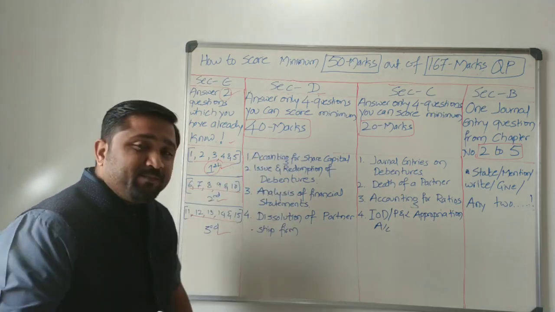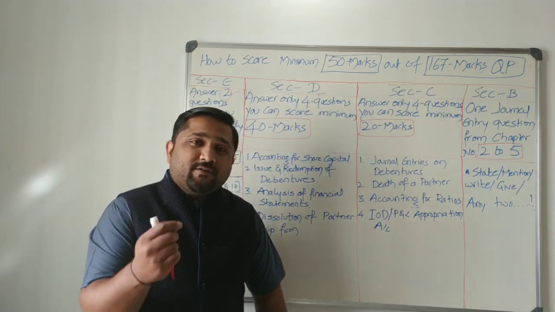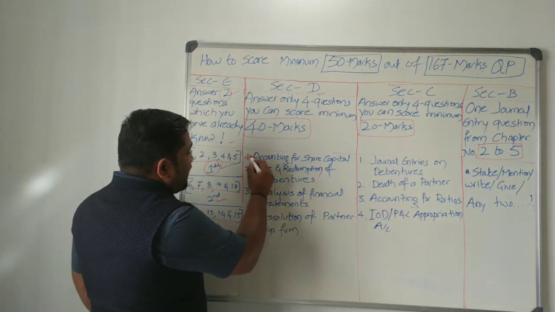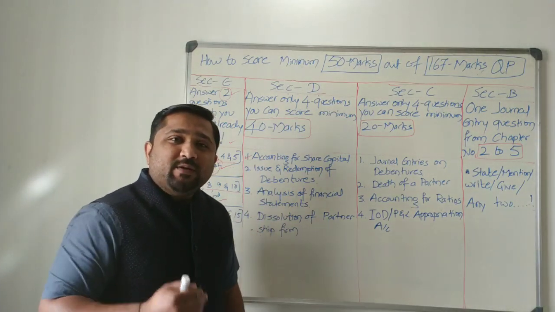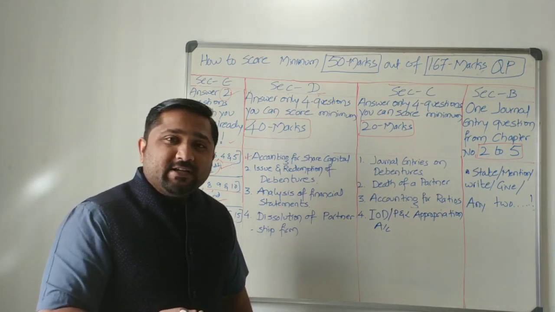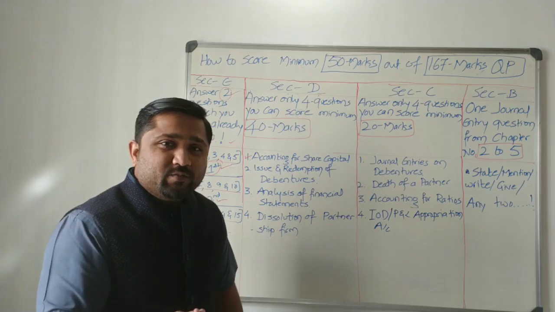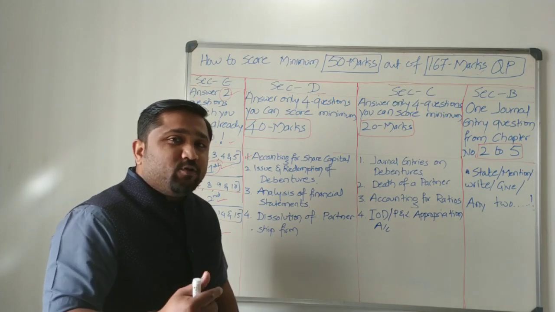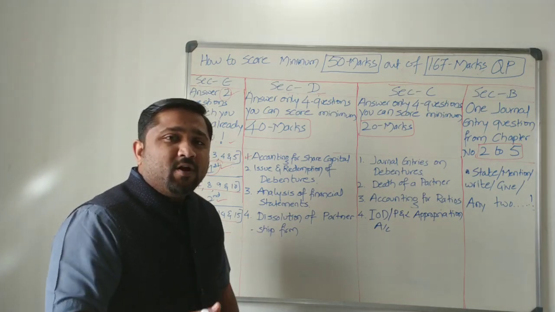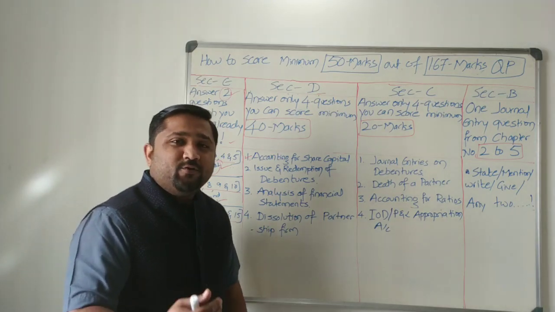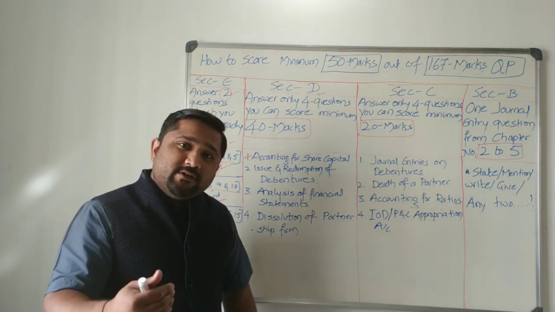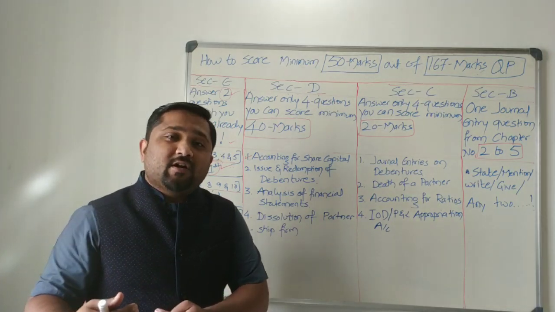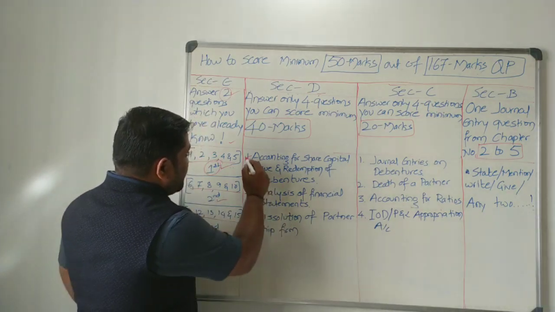I'll tell you how. See, you will be asked 7 questions, right? So out of 7 you have to answer only 4 questions. Now see the selection of questions here. Select accounting for share capital, where questions will be asked on issue of shares, forfeiture and reissue. Remember, questions will be asked on issue of shares. That issue may be at par, at a premium or at a discount. Most of the time they will ask you premium questions, along with the forfeiture of shares for non-payment of call money, and the same shares are reissued at a discount. So only journal entries. So select this question.